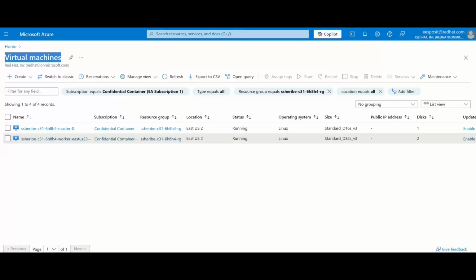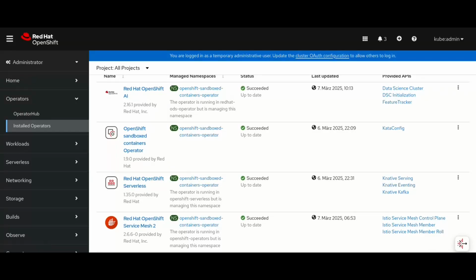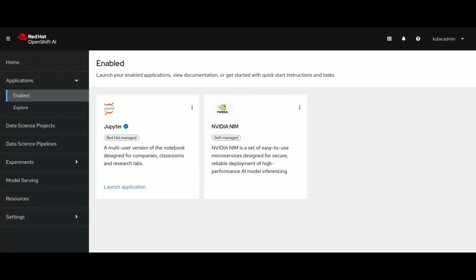Let's now go inside our cluster. In this cluster, we installed the Red Hat OpenShift AI, which together with the serverless and service mesh operators provide all the tools to train and inference AI models on OpenShift. For the purpose of this demo, OpenShift AI also offers the NVIDIA NIM application, capable of running and serving NIM models.